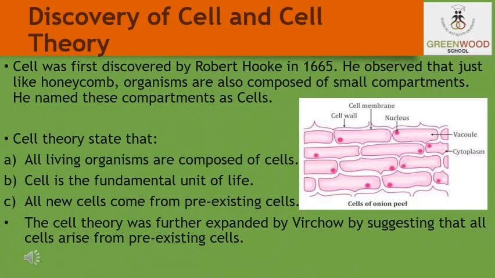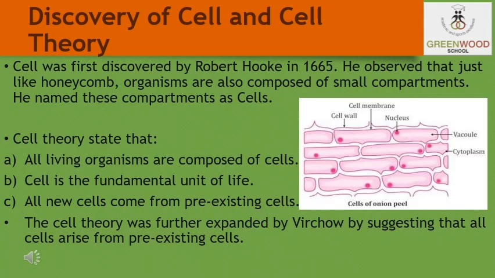Robert Hooke examined a thin slice of cork under a primitive microscope. He observed that the cork consists of small box-like structures resembling a honeycomb. He called these boxes cells. The substance called cork comes from the bark of a tree. Cell is a Latin word for a little room.